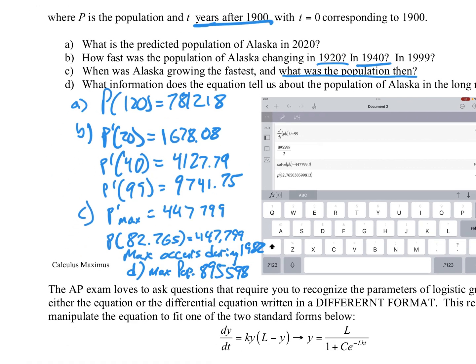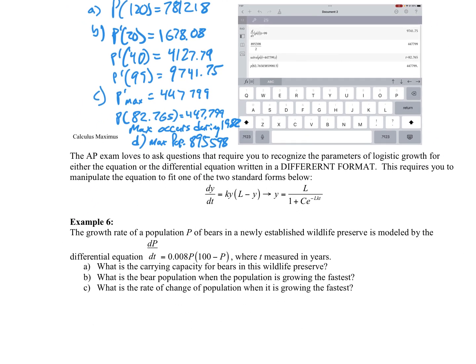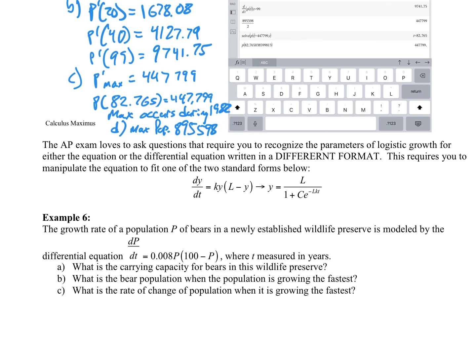So that's the idea of how the logistic function works. Now the AP exam loves to ask you questions to see if you understand the different forms of a logistic function. The different forms being this: we have the factored form of the derivative, ky times L minus y, and we have the function for y, the population function. So this is the change in the population, and this is the function for the population. These go hand in hand, so they tell us about the same function.